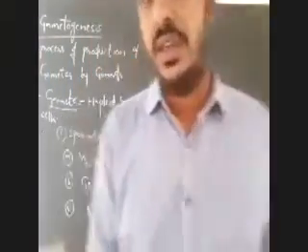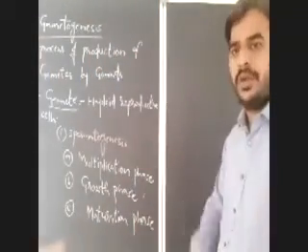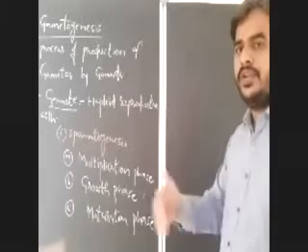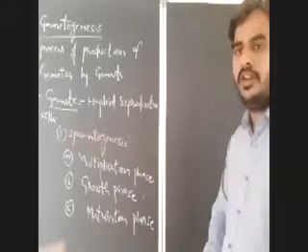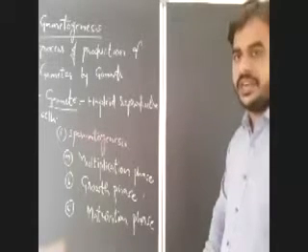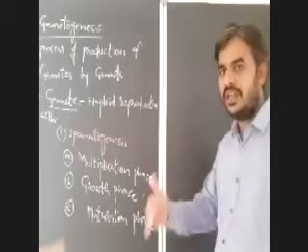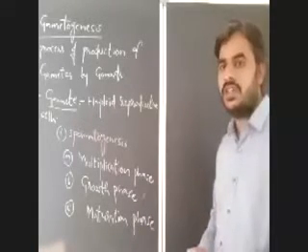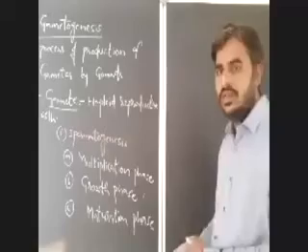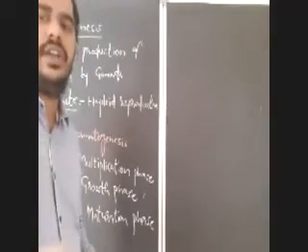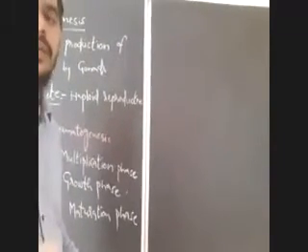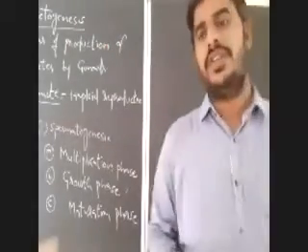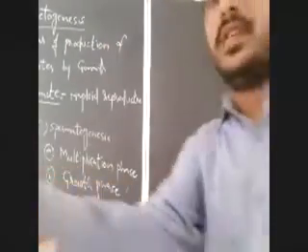Spermatogenesis will begin only after puberty. Already I told you, all reproductive events begin after puberty. What is the age of puberty in a male human being? That is 12 to 14 years. After that, there are chances for production of spermatozoa, that is spermatogenesis. Now we will see what happens in the seminiferous tubules of the testes during all these phases.